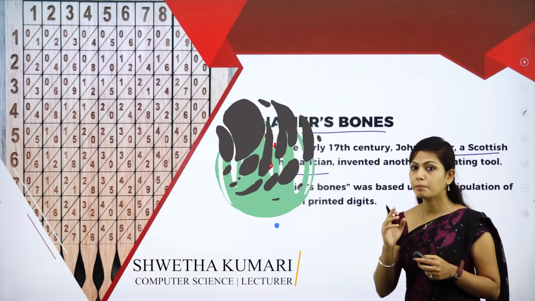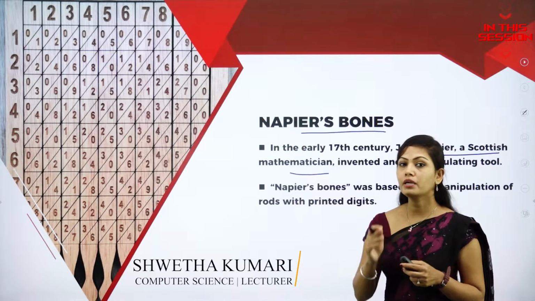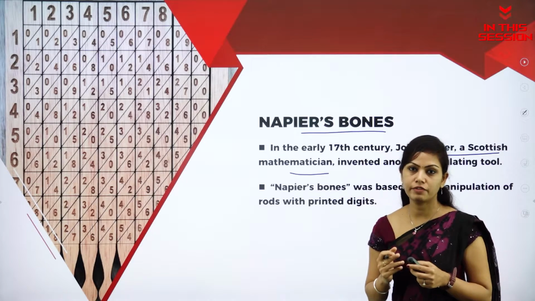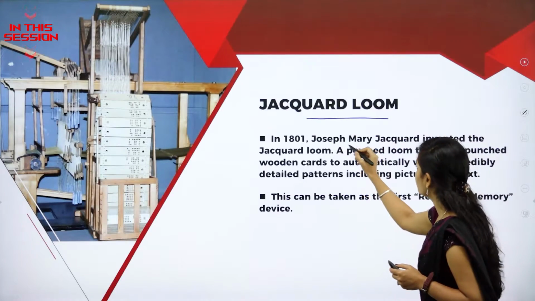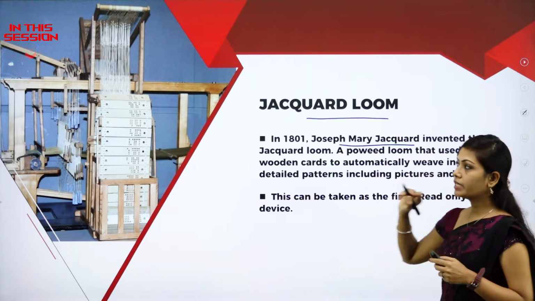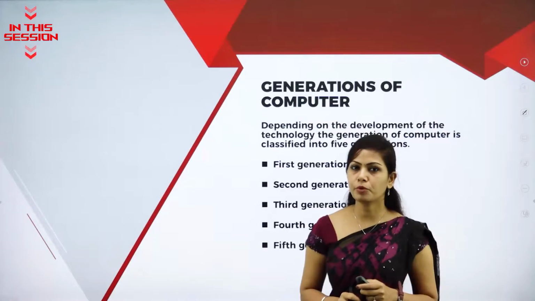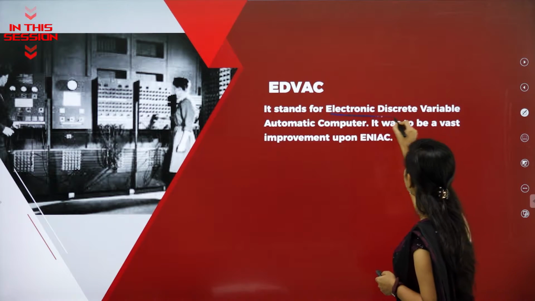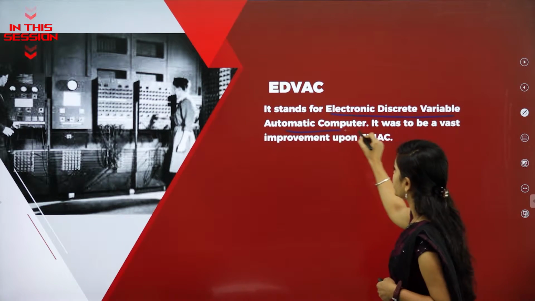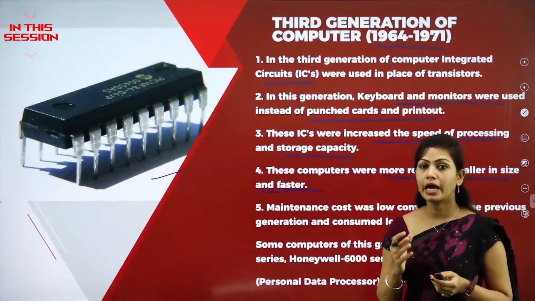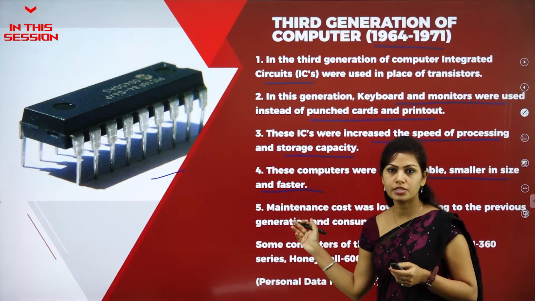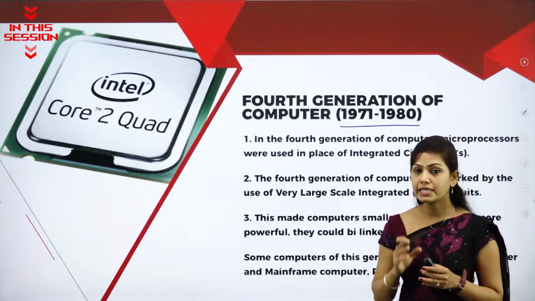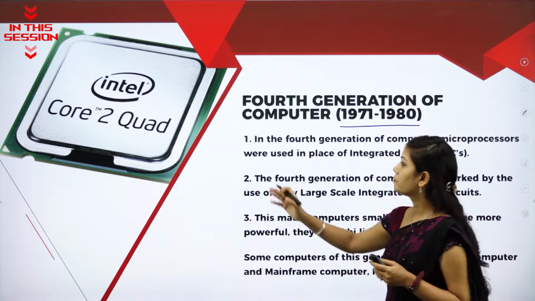This device was mainly developed for performing multiplication and division. So, Joseph Marie Jacquard invented the Jacquard loom. Very important question for 5 marks. EDVAC stands for Electronic Discrete Variable Automatic Computer. Less power, and AC was not required in third generation computers. So, ICs are replaced by microprocessor.